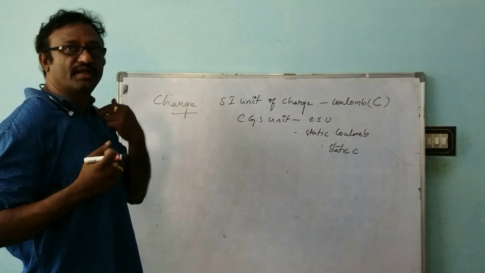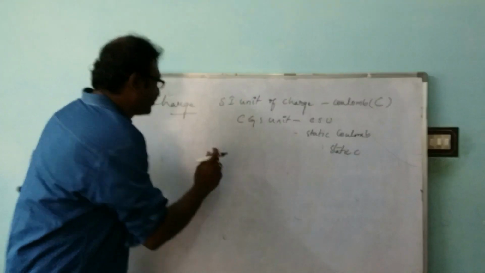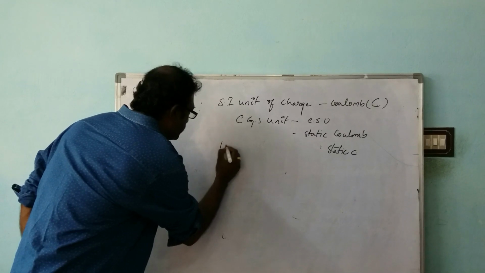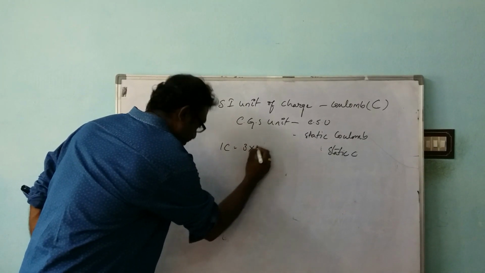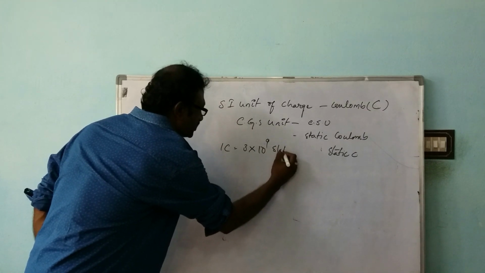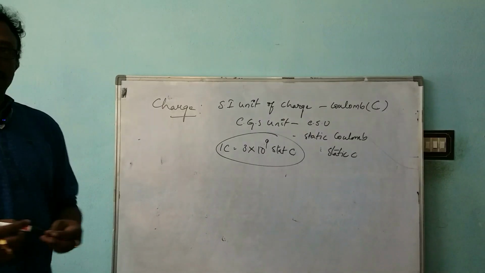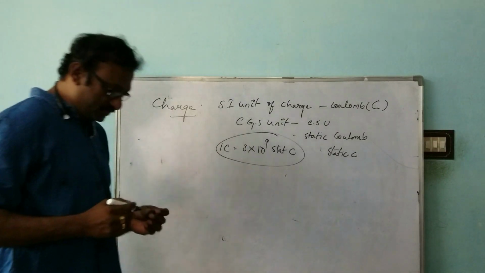One is the SI unit, the other is the CGS unit, and the conversion is 1 Coulomb is 3 into 10 to the power of 9 stat Coulomb. So these are the units of the charge.